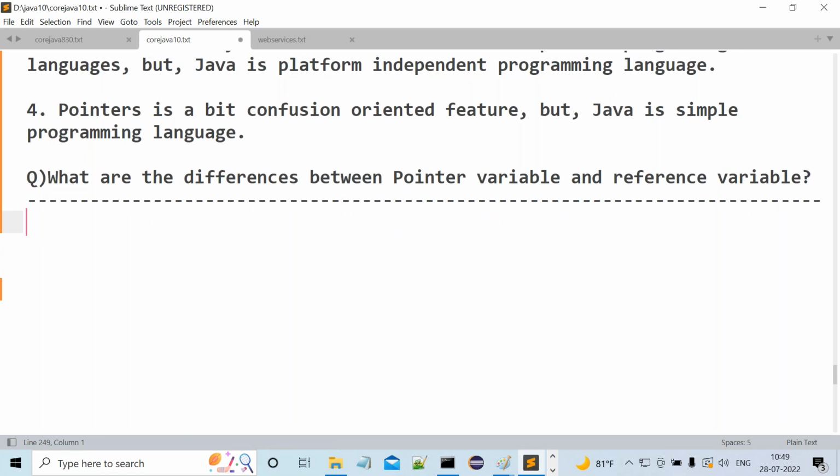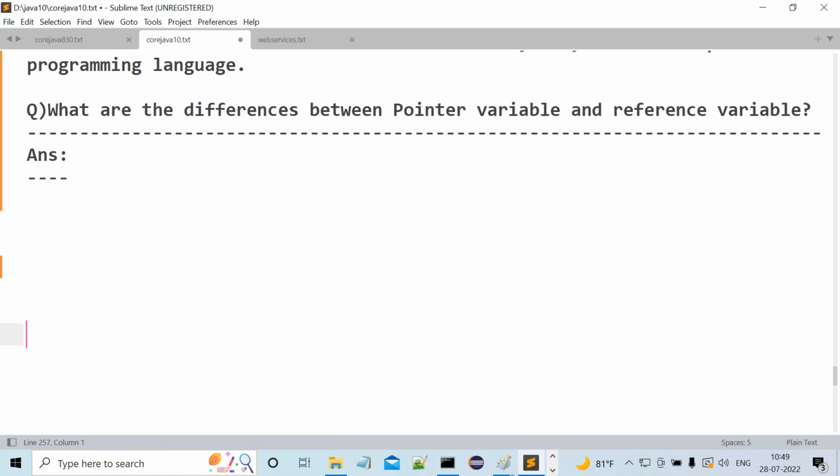Now this is the exact answer we have to provide. Definitely at a fresher level the interviewer will ask this question to you. I already said a sequence of questions might be asked by the interviewer. This is the last question in this overall sequence. So we have to answer this question clearly.